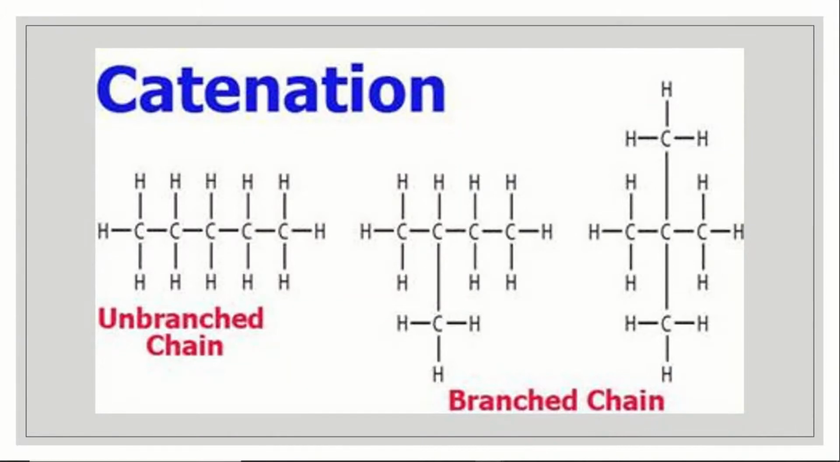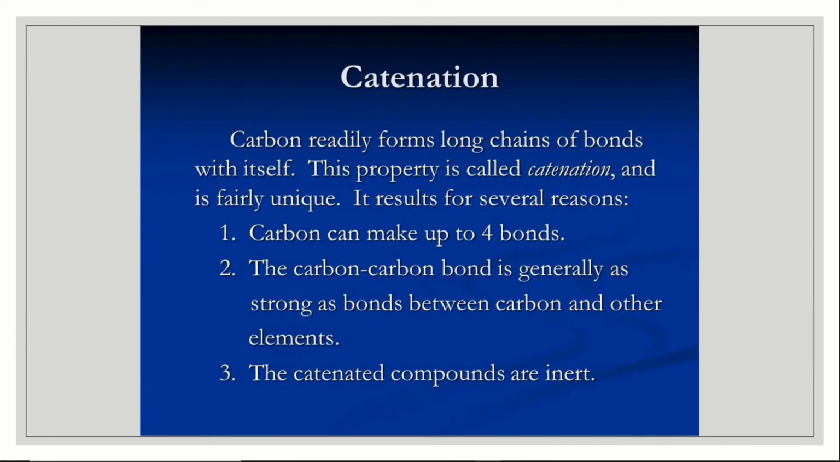So this is catenation, the ability to form long chains, and in that there are two types. One is unbranched chain and the next one is branched chain. So first we have to know what catenation is. Carbon readily forms long chains of bonds with itself. This property is called catenation and it is fairly unique, and it results for several reasons.